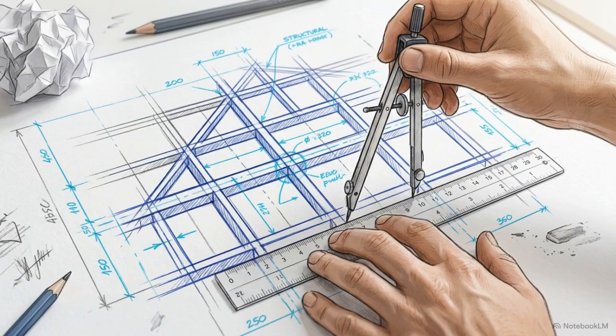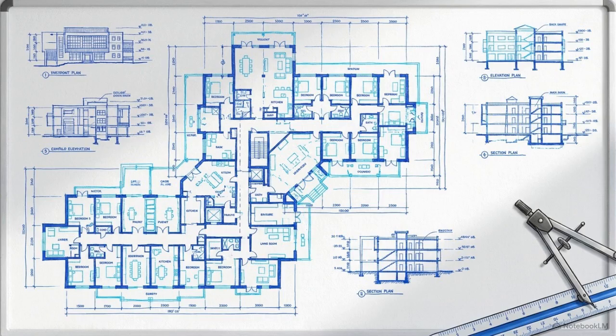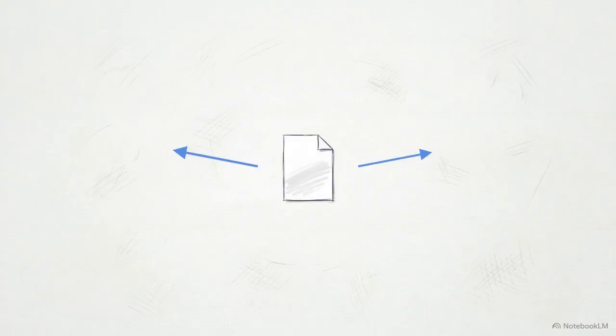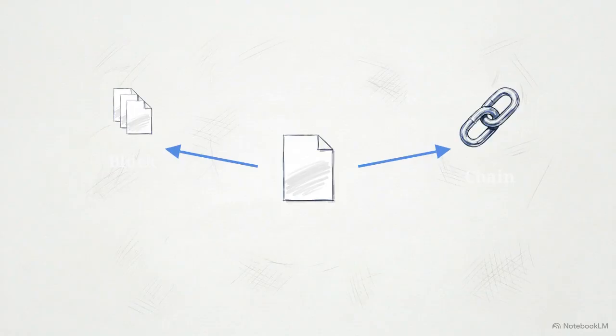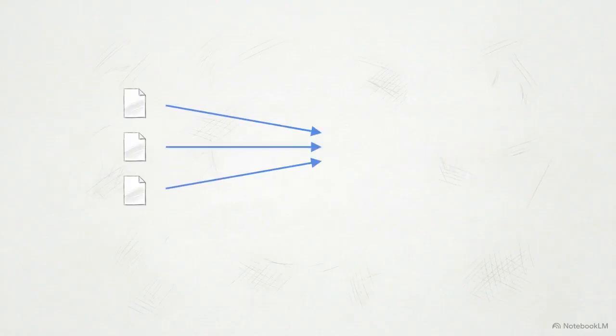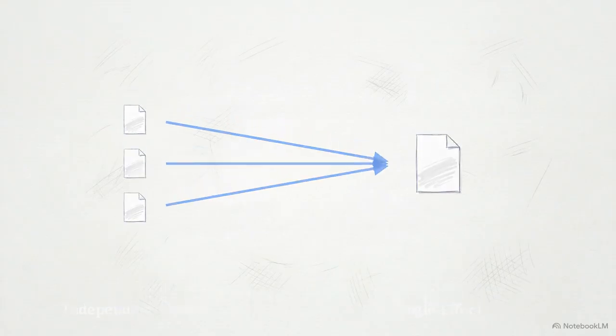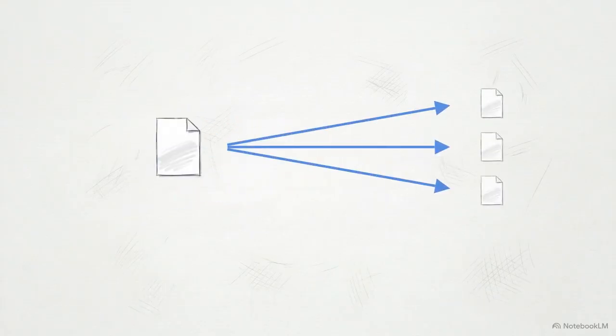Building these arguments requires the same precision used to solve structural engineering problems. That engineering process begins with a primary architectural decision. You must choose how to organize your essay, and there are two distinct patterns: block organization and chain organization. Block organization is required when multiple independent causes lead to a single effect. It also applies when one cause produces several distinct effects that do not trigger one another.